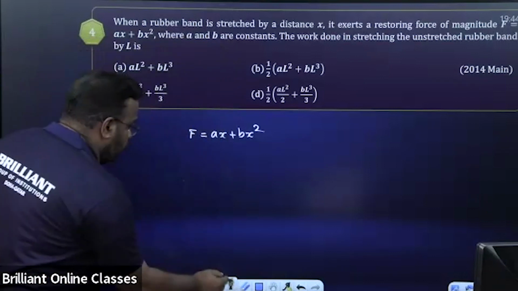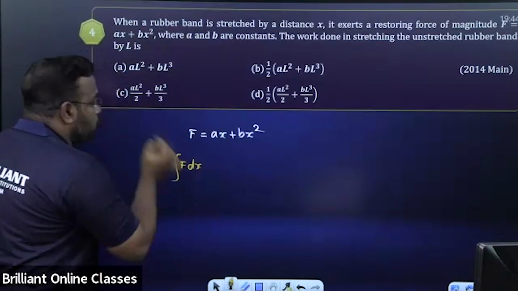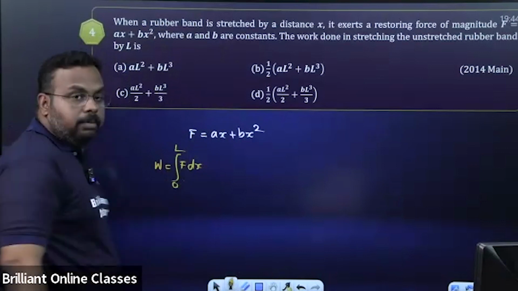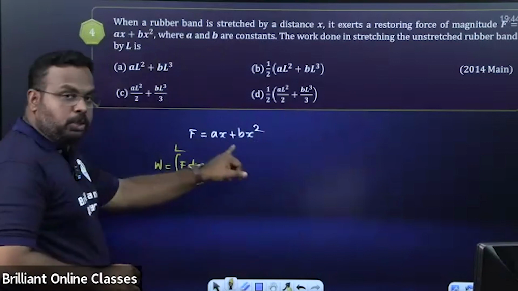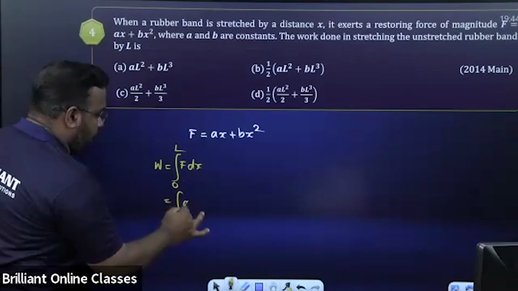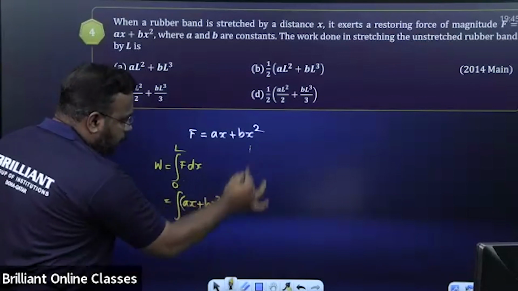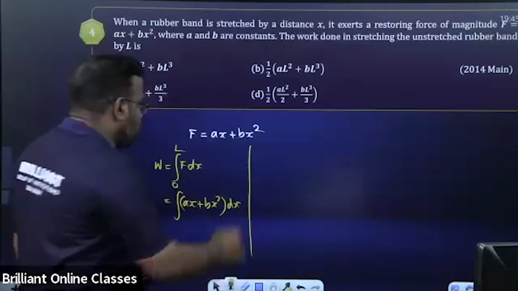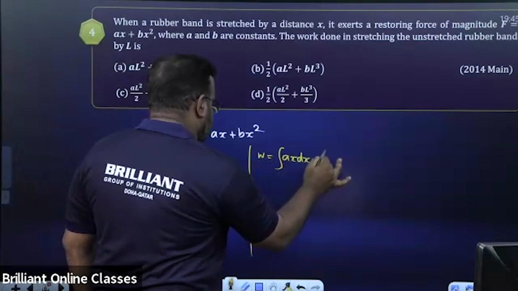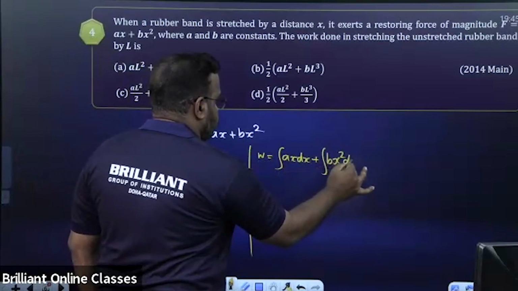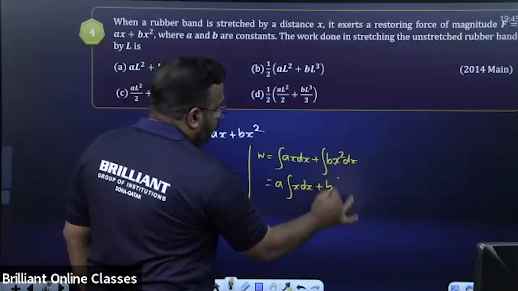Yes, I'm going to the answer. What is the formula for work done by a variable force? It is integral F dx. The starting limit is 0, upper limit is L. We need to stretch it to a distance L. Integral F dx, substitute for F. What is F? Integral of ax plus bx square into dx. You can see that there are two terms, so we need to split. The first term will be integral ax dx plus integral bx square dx. A is a constant, it will come out of integral x dx. B will come out of integral x square dx.